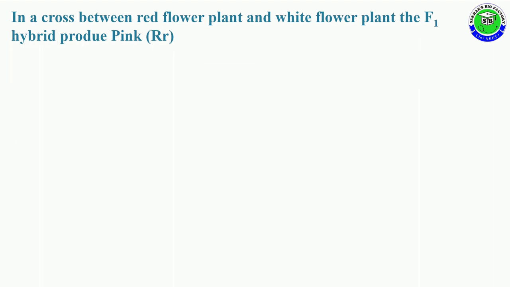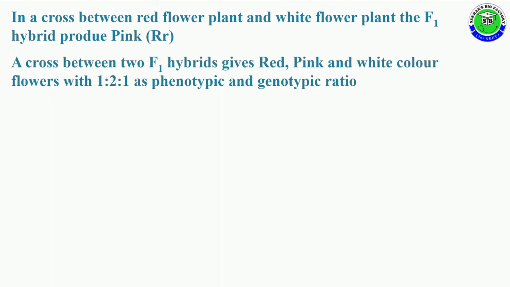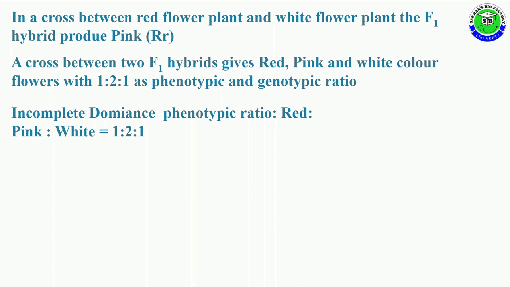In a cross between a red flowered plant and a white flowered plant, the F1 hybrid produces pink color due to the heterozygous condition, capital R and small r. A cross between two F1 hybrids gives red, pink and white color flowers. In incomplete dominance, the phenotypic ratio of red, pink, white becomes 1:2:1. The genotypic ratio of capital R capital R, capital R small r, small r small r is 1:2:1.